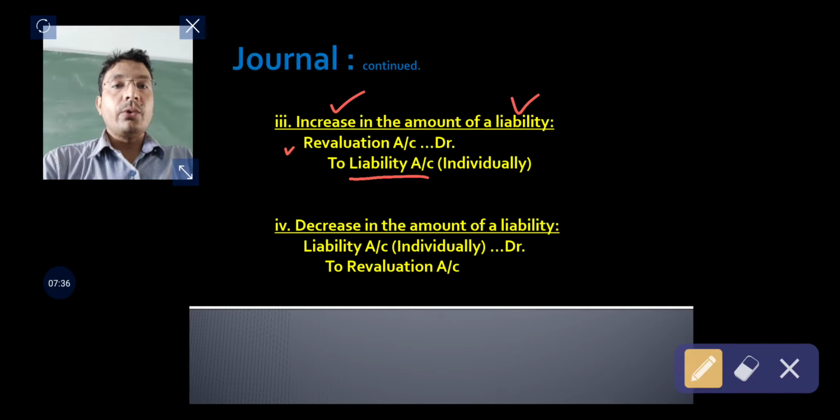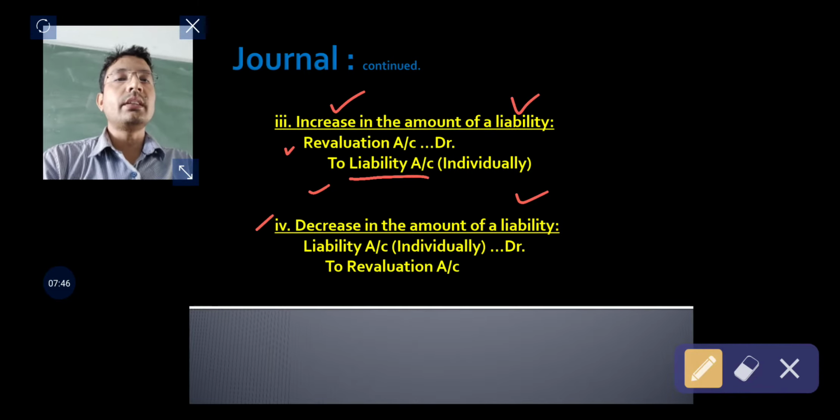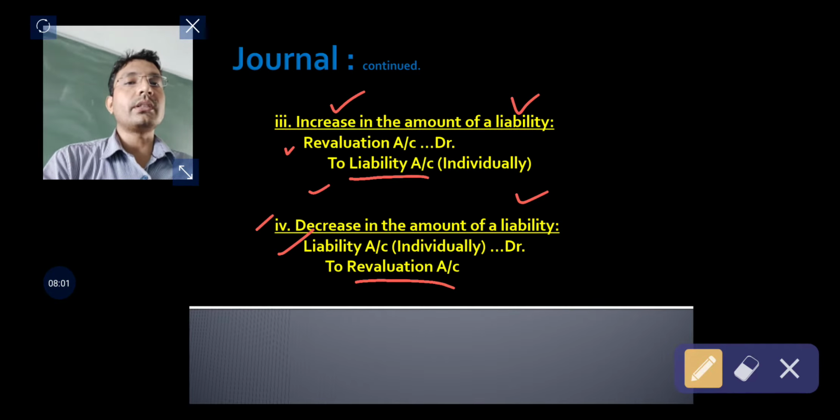Now, what will be the case when the reverse is the case? That is, a decrease in the amount of a liability. In order to decrease a liability, we are required to debit such liabilities, and at the same time, a decrease in liability is nothing but income, that is, a gain for the firm. Therefore, the revaluation account is created to record such gain.